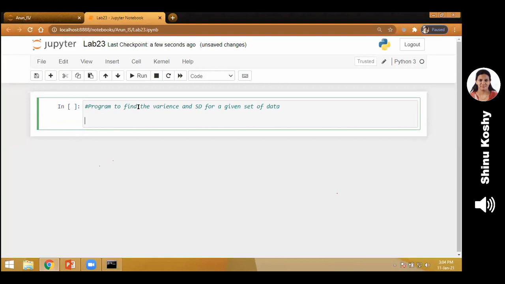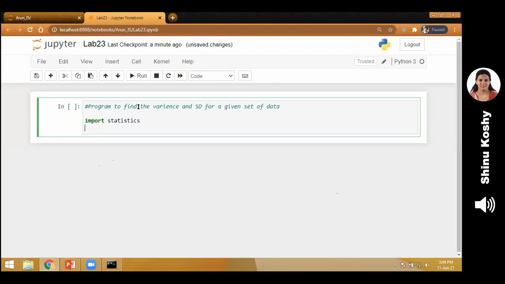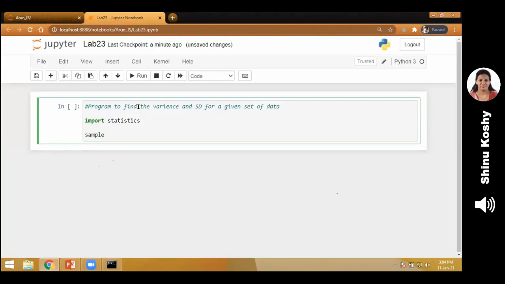Now, which is the library that I have to import? Did you say statistics? Yes, you are right. So we import the statistics library. That is a very important step which you should not forget. Until you write this import statistics, it will give you an error. I will show you the error also later, what sort of error it will give.